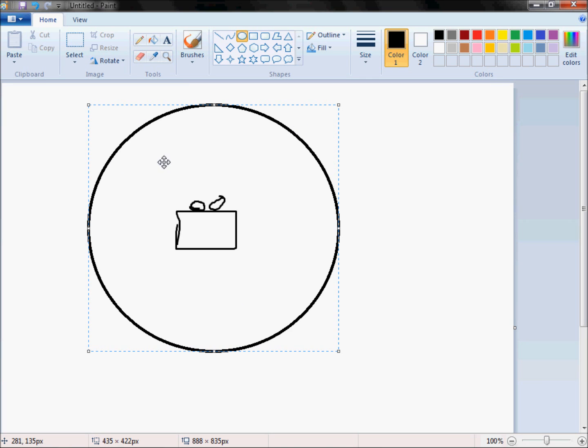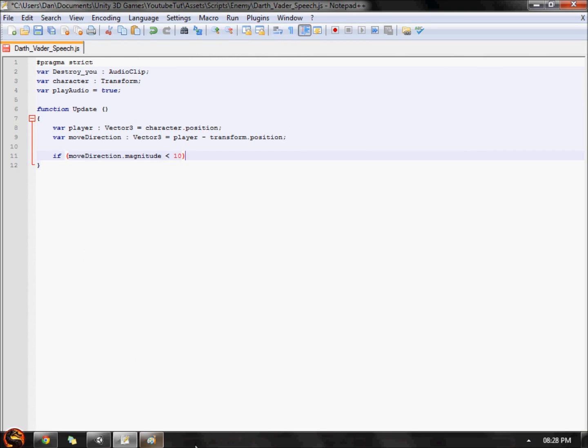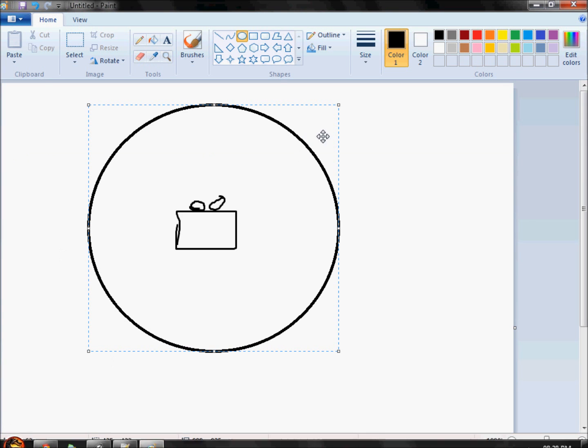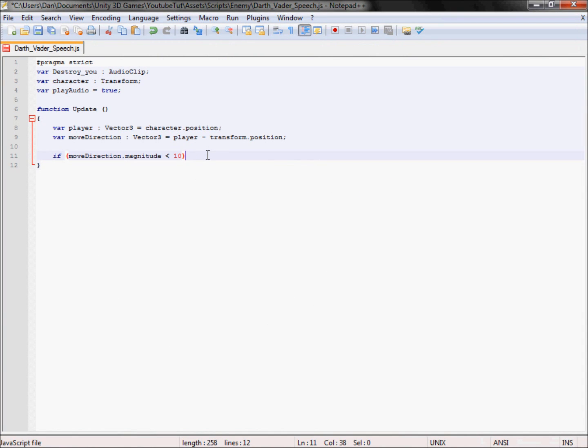So this is the magnitude. We've said 20, well we are going to say 20, magnitude is less than 10, we'll set 10 then, because it's short. I've got the notes in front of me. So this is 10, and our character's here. He comes waddling along, and this will constantly be checking if anything called character enters this magnitude or radius, if you like. When it enters it, blah blah blah, speak, and then it'll wait, and if we go out, it'll not speak again. So that's basically magnitude. If you don't get it, you'll see in a minute. But we will be using magnitude a lot later when we want to make our enemies only shoot at us soon. So we've done that.